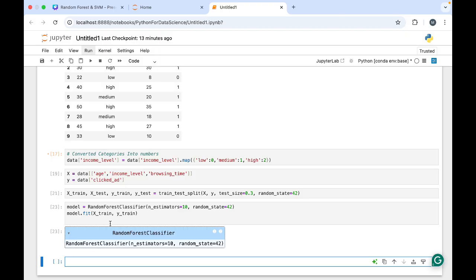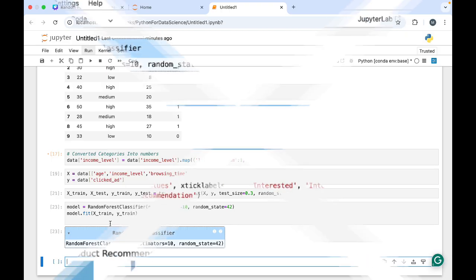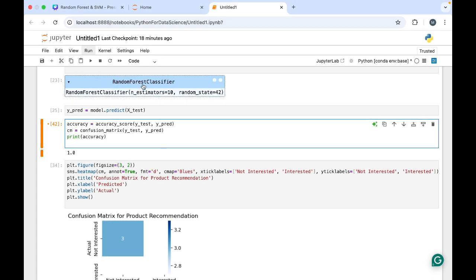Now the next step is going to be making predictions. So we need to make predictions. After this, what I have done is y_pred. Whatever there is in the testing data, with the help of that I want to make predictions. So the new values which are going to be predicted will be in this variable, y_pred.